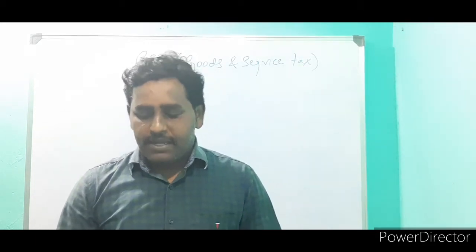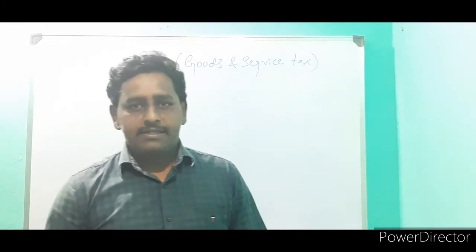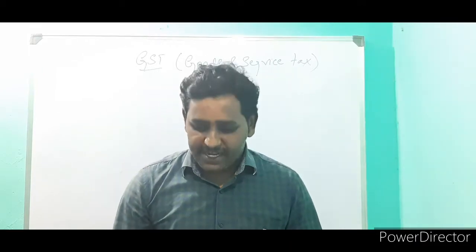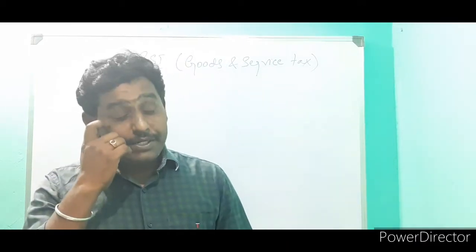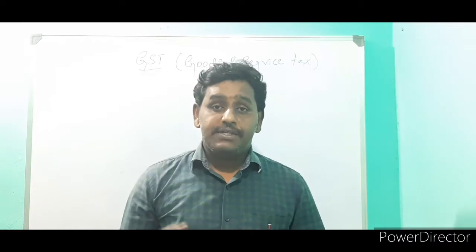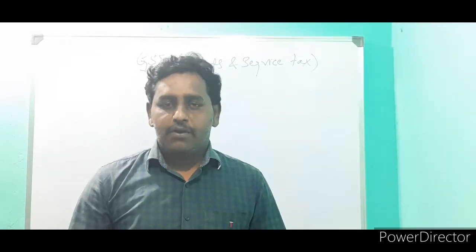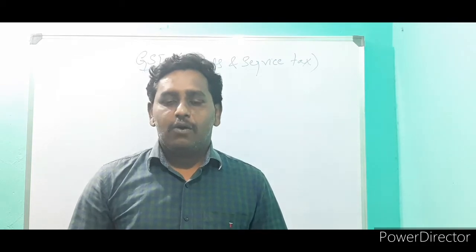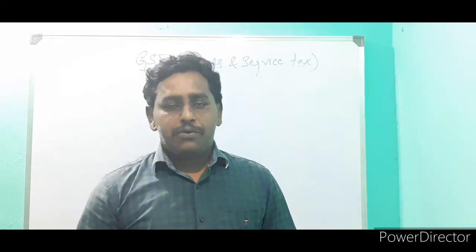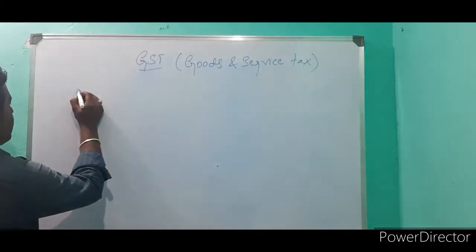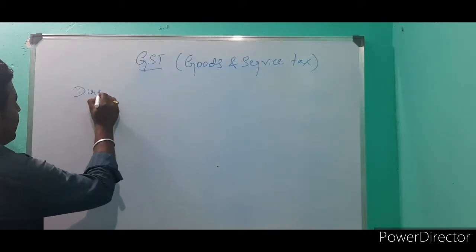Before that, we are taking taxes, meaning computation of taxes. What is meant by computation of taxes? It means we have to pay tax to the government to run the government. In that, two types of taxes are there. Direct tax.